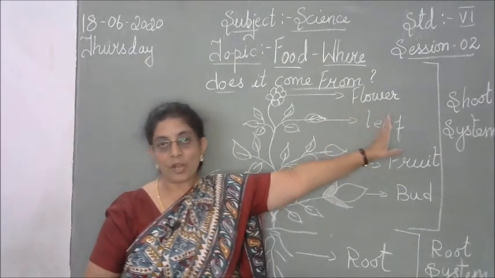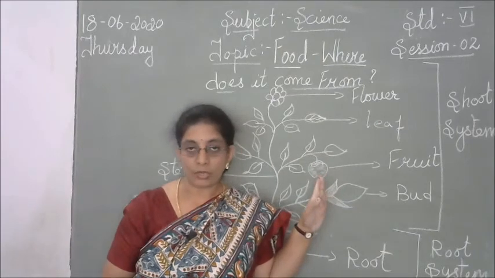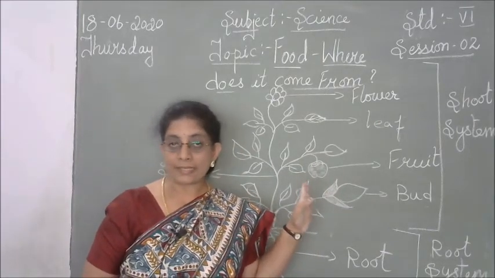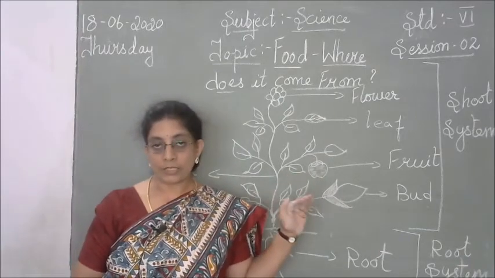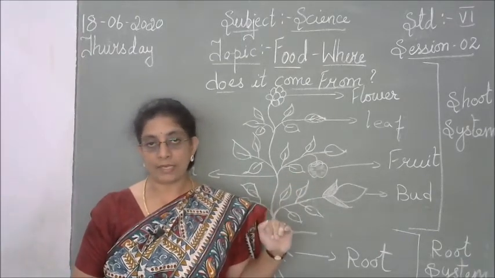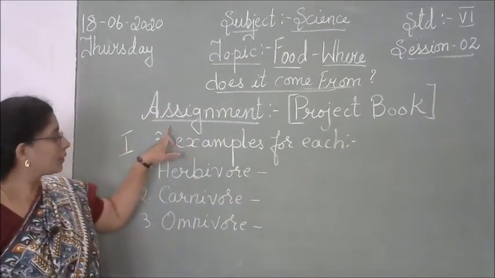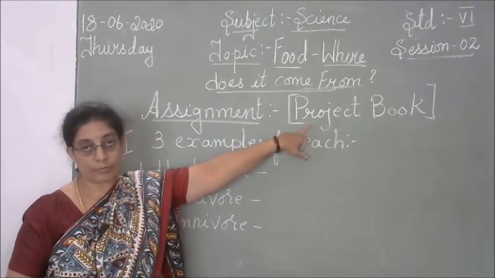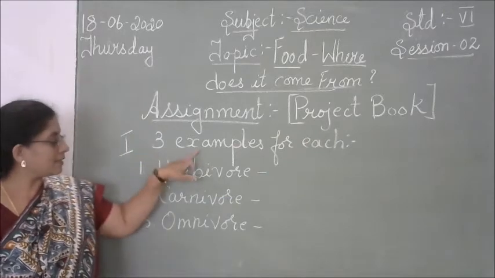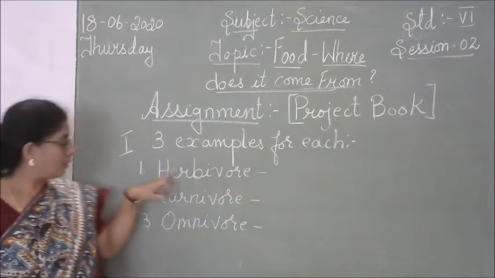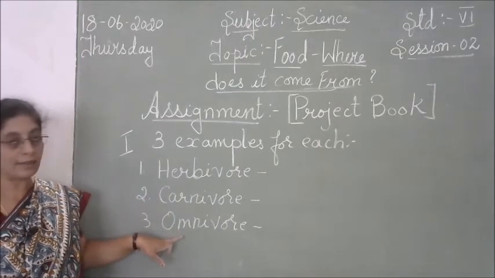I hope you have understood this lesson. So based on this lesson, I will be giving you an assignment. This assignment has to be done in the project book which you have purchased from the school this year. Now your assignment for today is: 3 examples for each. 3 examples for herbivore, 3 examples for carnivore and 3 examples for omnivore.